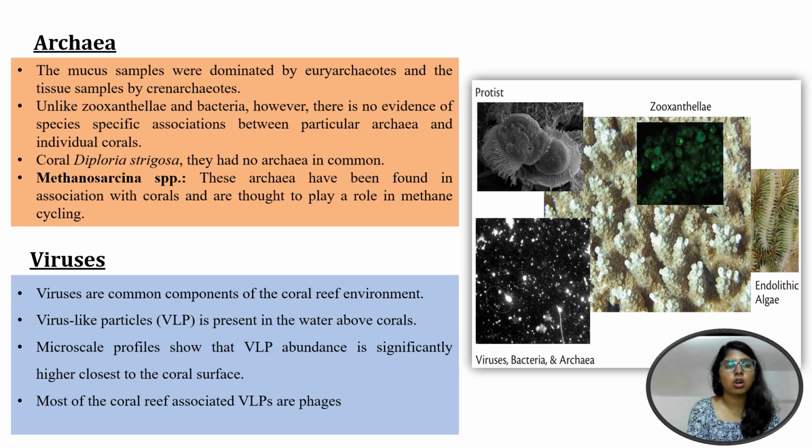In this slide, I am going to talk about the archaea and viruses having a symbiotic relationship with the corals. Archaea are mainly obtained from mucus samples and tissue samples; the mucus samples were dominated by euryarchaeotes and the tissue samples by crenarchaeotes. Unlike zooxanthellae and bacteria, there is no evidence of species-specific association between corals and archaea. The coral Diploria strigosa had no archaea association in common. An example is Methanosarcina species. This archaea is found in association with coral, and plays a role in methane cycling.